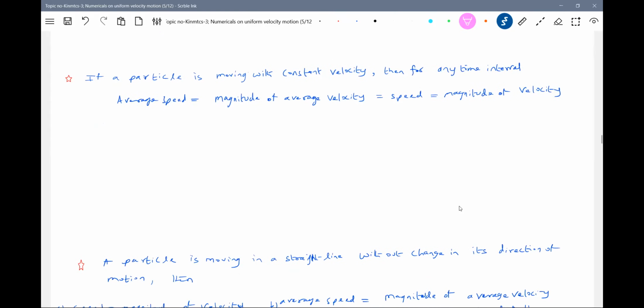If a particle is moving with constant velocity, then for any time interval, average speed is equal to the magnitude of average velocity, which equals speed, which equals the magnitude of velocity. I think that this again will take the help of the graph. Then you go for the slope.